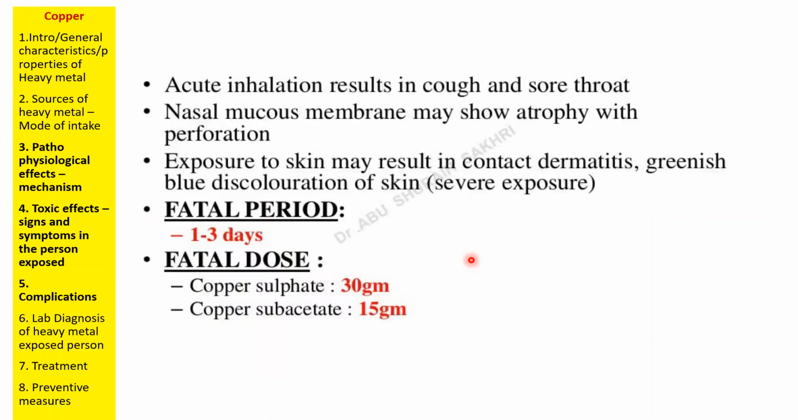So fatal period: if you are exposed to copper for 1 to 3 days, that's it, game over. And in the lethal exposure to copper, the skin will turn greenish blue in color. Greenish blue discoloration of skin indicates copper toxicity. The fatal dose of copper is greater than 30 grams in case of copper sulfate, whereas in case of copper subacetate, it is 15 grams. All these are boring normal values you need to memorize.